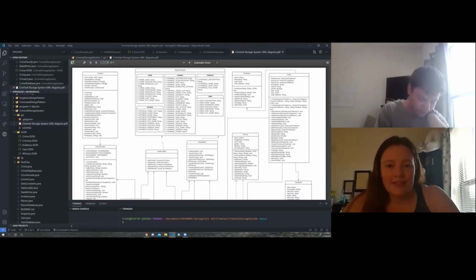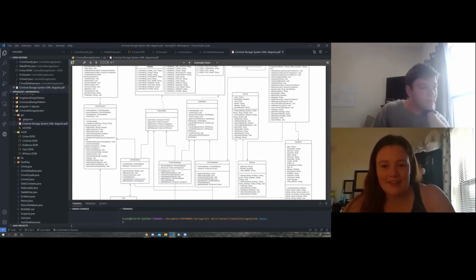Additionally, in the UML, the data constants extend the data loader and data writer, and the person class is inherited from witness, suspect, and suspects.